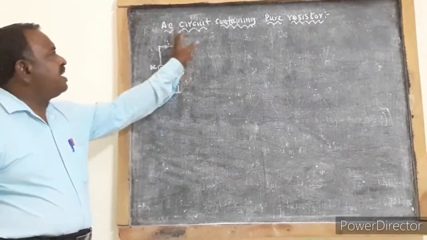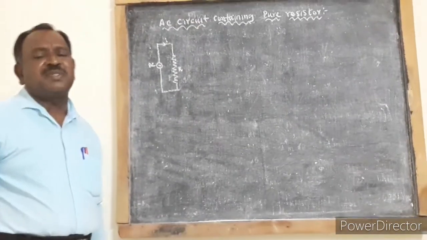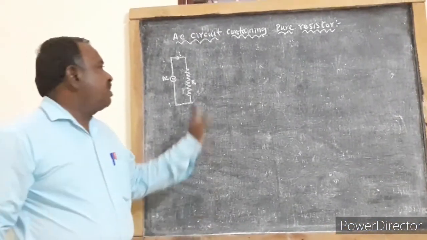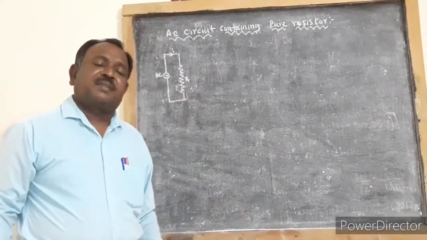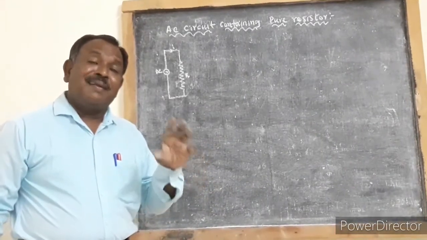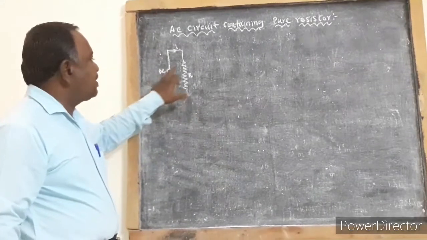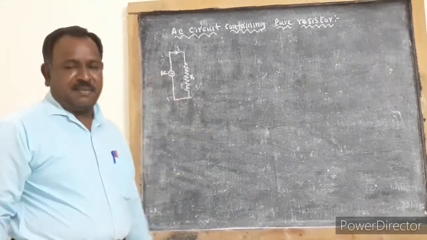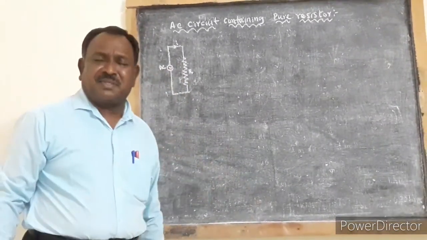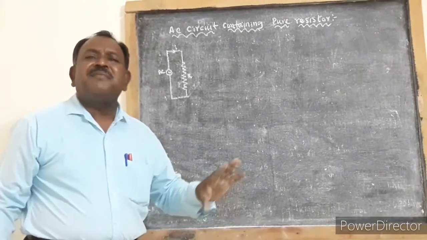Next we are going to see AC circuit containing pure resistor. What we are going to see here, what will happen to the current and voltage when an AC source is connected to a pure resistor. So we are going to analyze it by constructing phasor diagram.